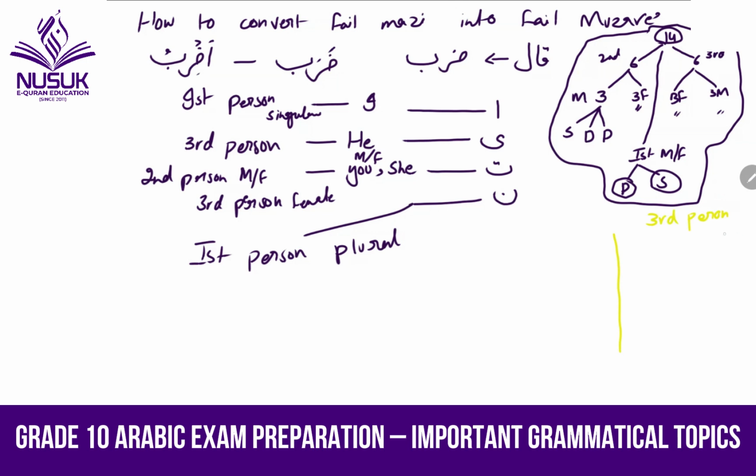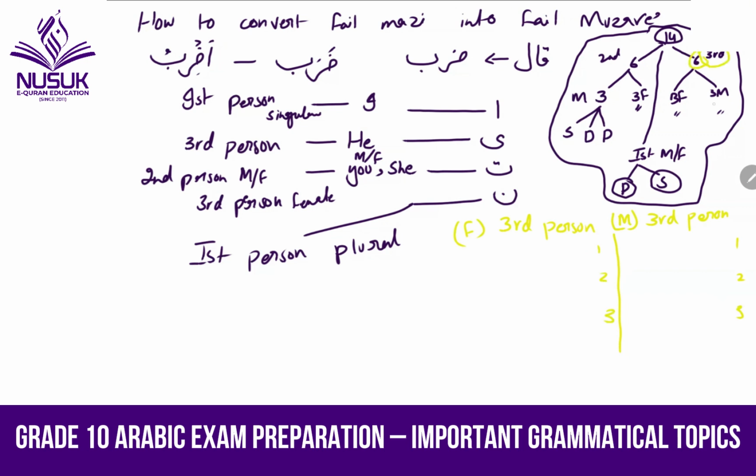First of all, we are making it for the third person. One, two, three. This side is for the male, and this side is for the female.